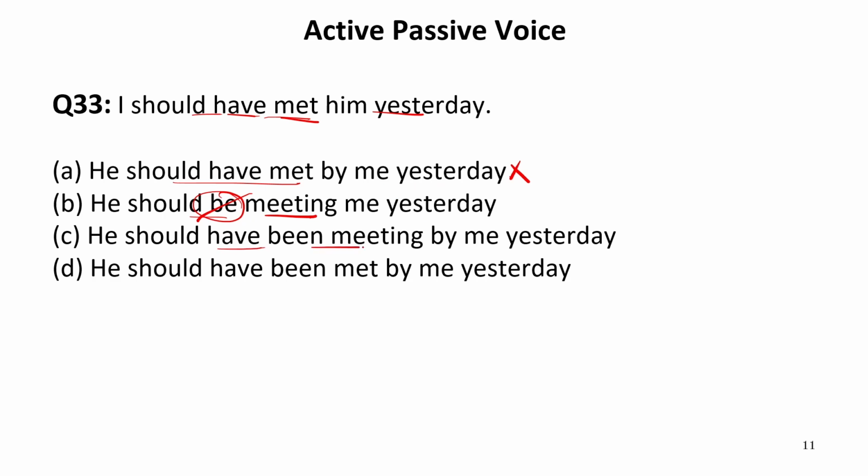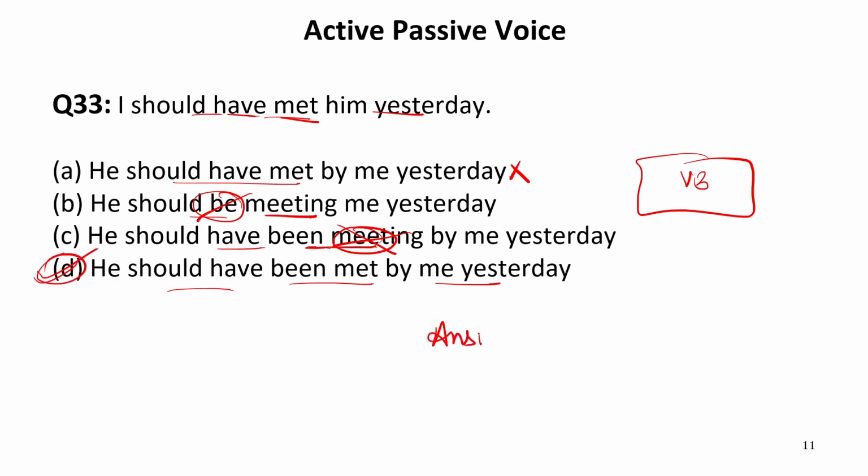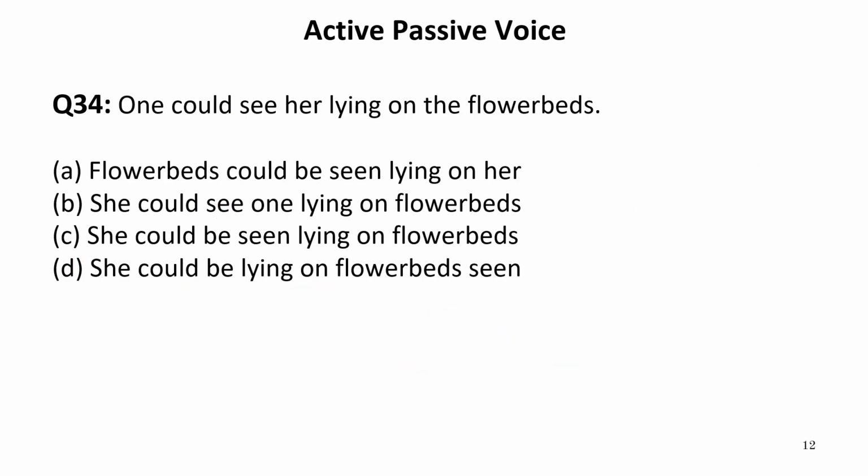He should have been meeting. Now again after been we have meeting, which is incorrect because we need verb third form in passive voice. So in the last option it is given he should have been met by me yesterday. Obviously this sentence is correct. Now our answer is D. That is, he should have been met by me yesterday. This is the correct passive voice of the given sentence. Now let us move to the next one.